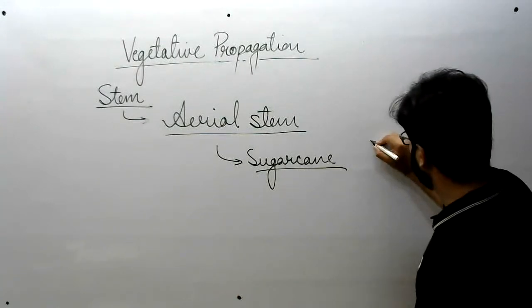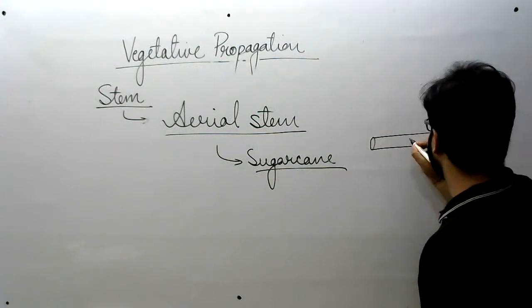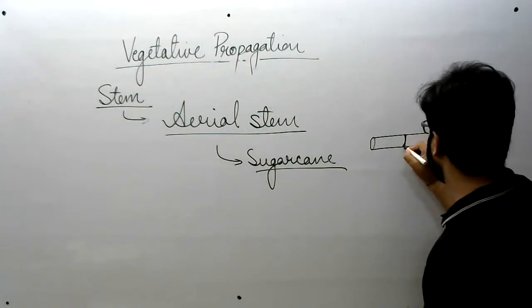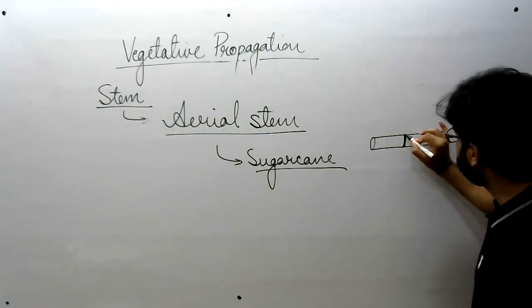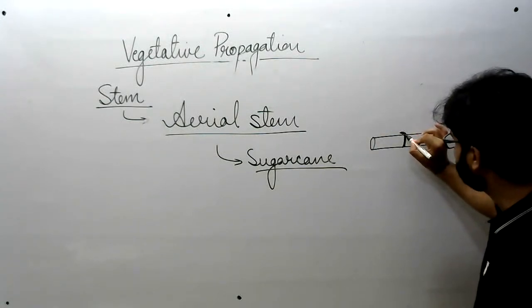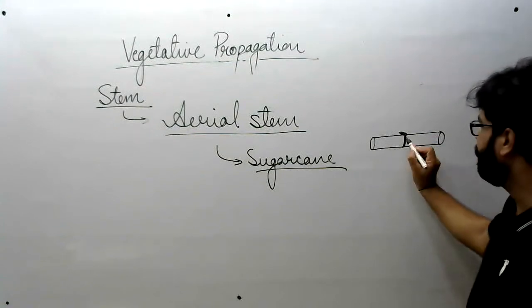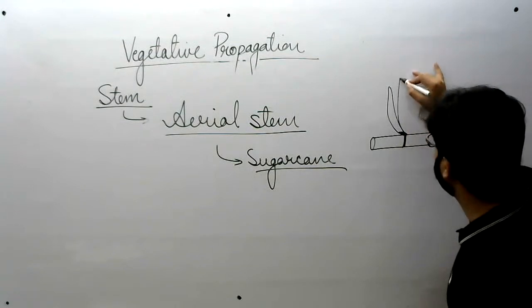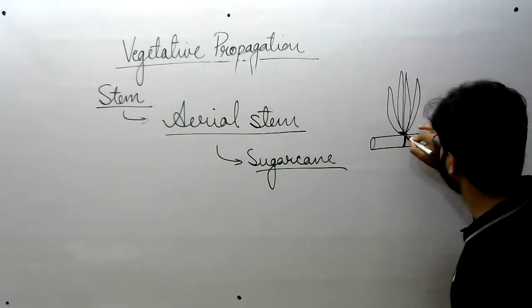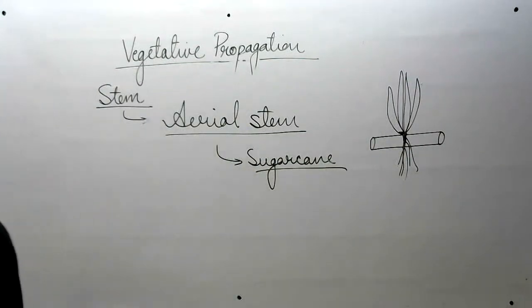Vegetative propagation is the only solution. So, pieces of stem which have 1 or 2 nodes like this are sown in the soil. After some time, definitely these have buds on them. All right, nodes are having buds on them. This is the bud. And after some time, this bud will give rise to a new plant. All right, new plant. So that is how sugarcane is cultivated.